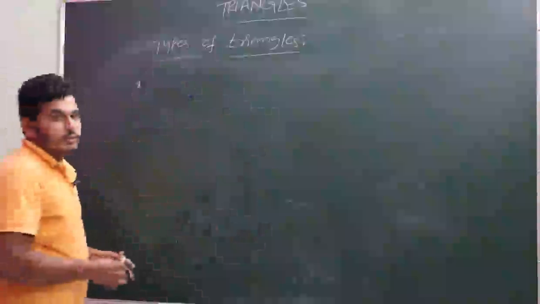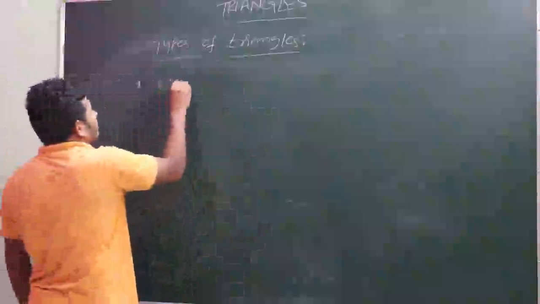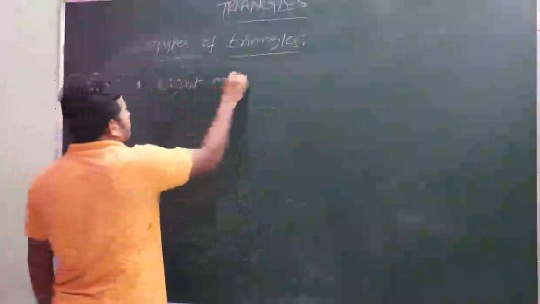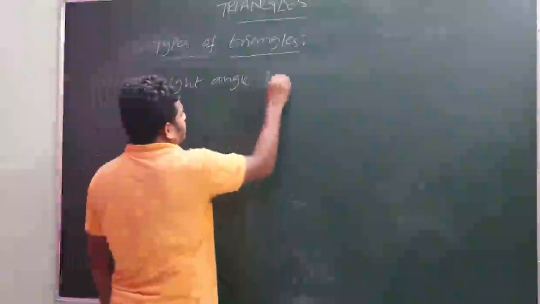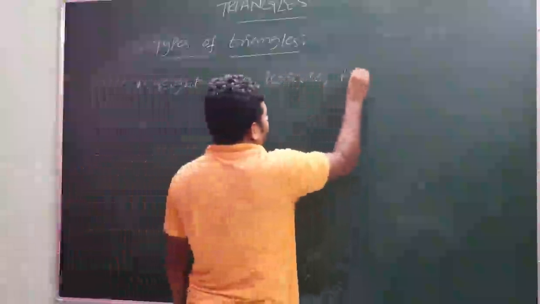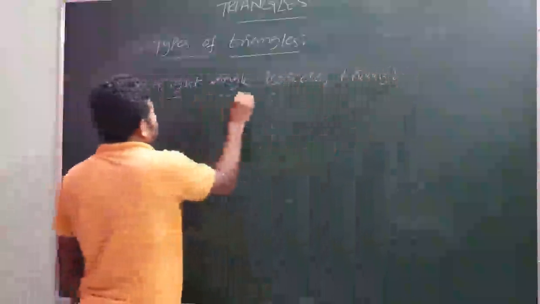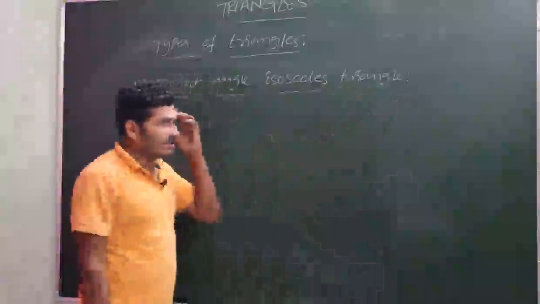So we'll have one special triangle, that is the right angle isosceles triangle. See the definition of right angle isosceles triangle.